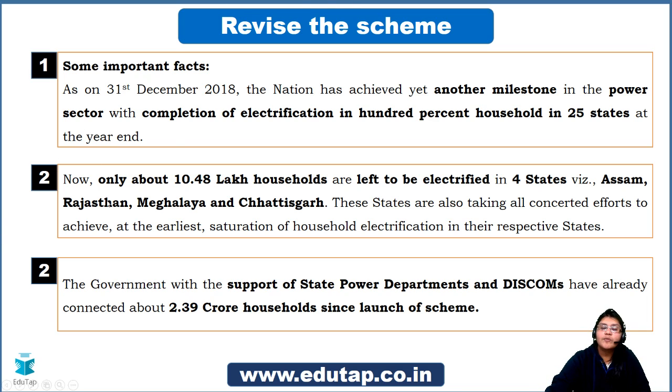That's why I have included these important facts, wherein you can see that there was an important announcement on 31st December 2018, wherein it was said that 25 states in India have achieved 100% household electrification. They also mentioned that nearly 2.39 crore households had been covered since the launch of the scheme. So this again can be a potential question. These are smaller bits that I have included here so that it becomes easier for you to revise.